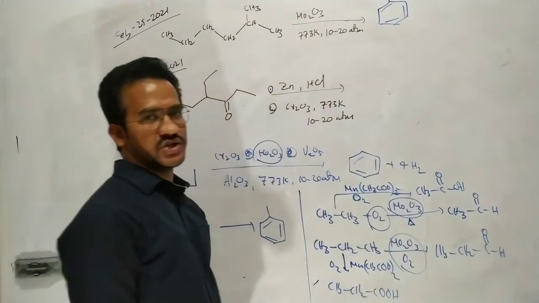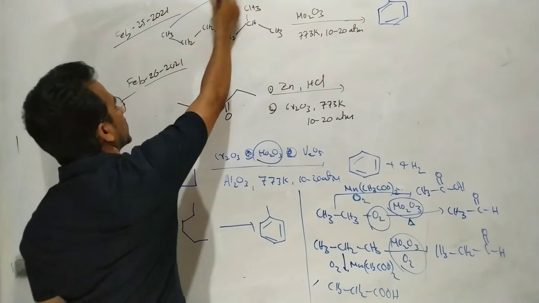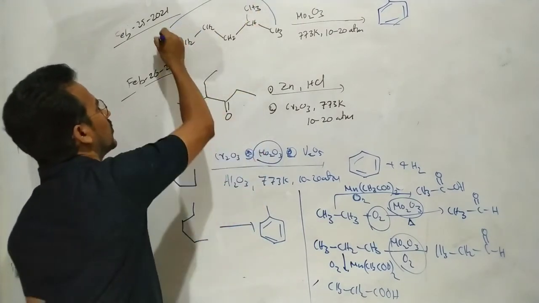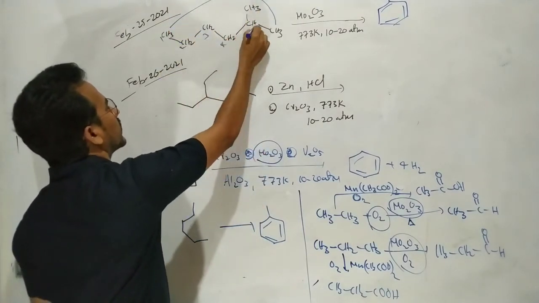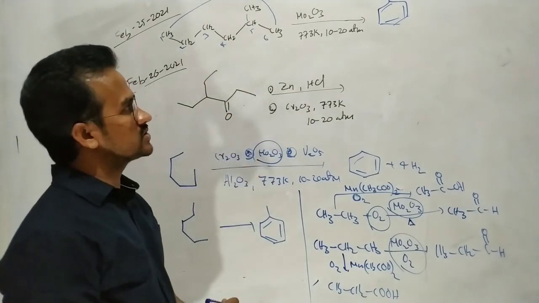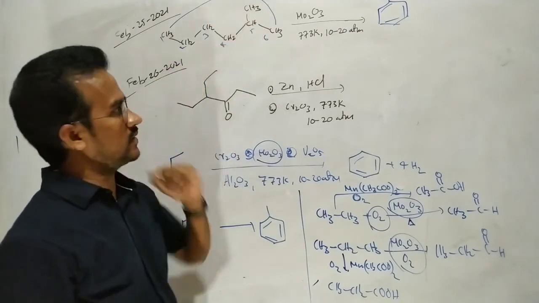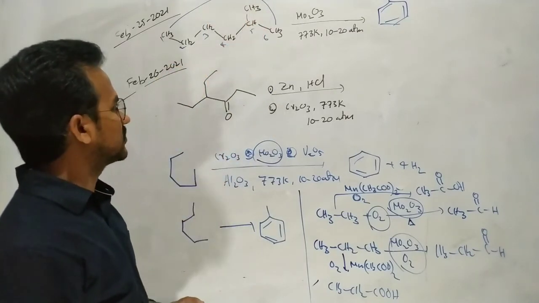It is an aromatization reaction. Here this carbon and this carbon combine, so 1, 2, 3, 4, 5, 6, a 6-member ring with 3 pi bonds, nothing but benzene, and here 1 methyl substituent. We will get toluene. So toluene is the correct answer for this one.